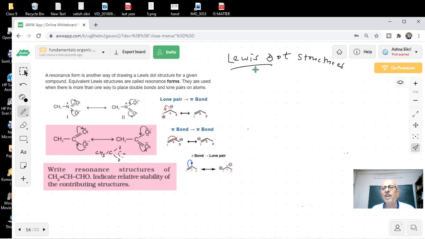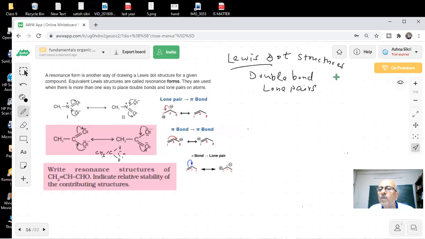When we can draw more than one Lewis structure, or there is another way of representing a Lewis dot structure for a given compound, these are called resonance forms, and they are used when there is more than one way to place double bonds and lone pairs. So the story is that there is a double bond, and you also have a lone pair. These two things are very important. Double bond and lone pair, students.